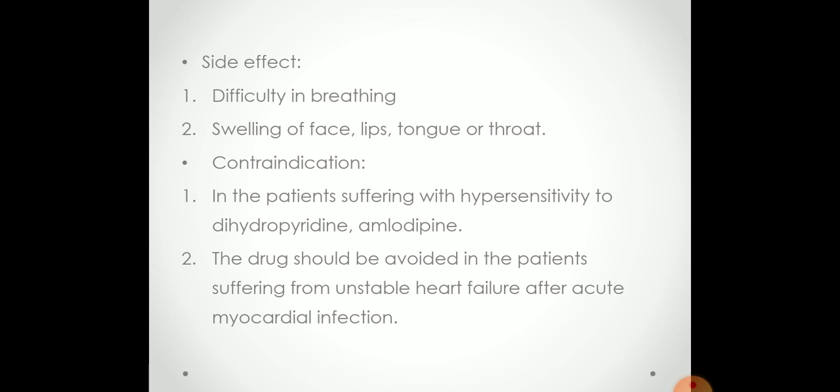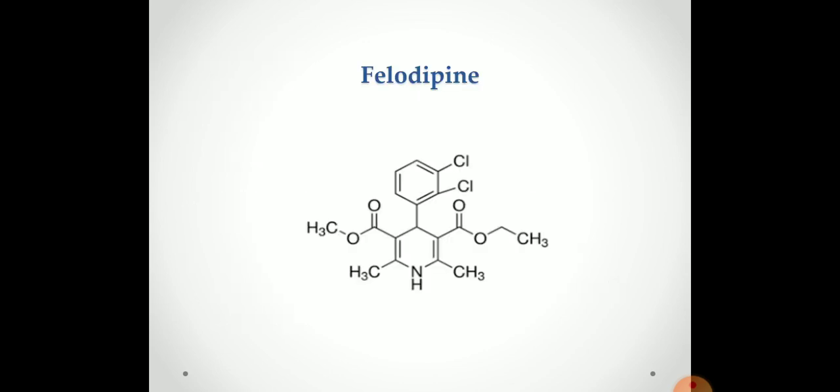Amlodipine is contraindicated in patients with hypersensitivity to dihydropyridine. The drug should be avoided in patients suffering from unstable heart failure after acute myocardial infarction.